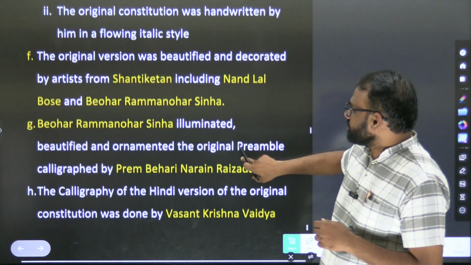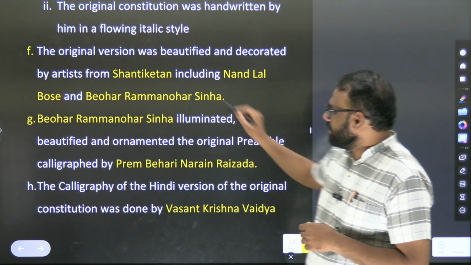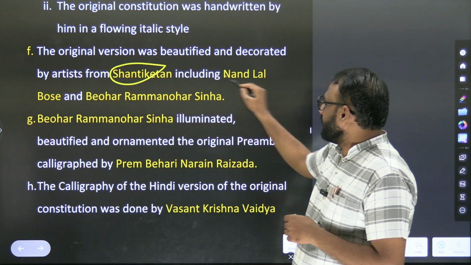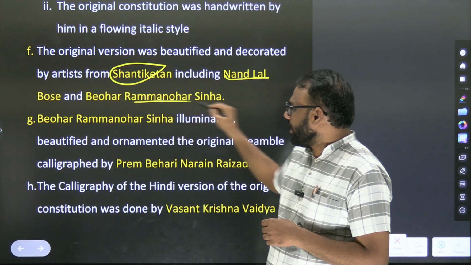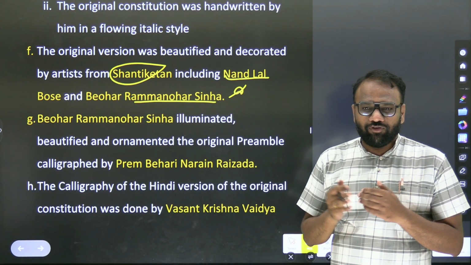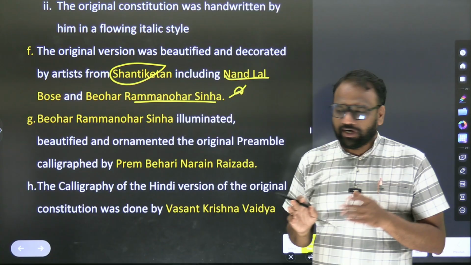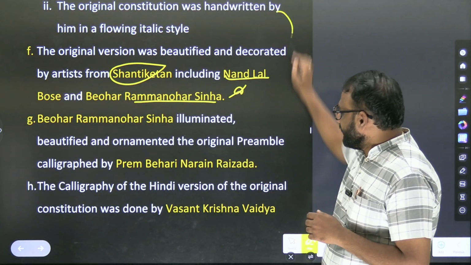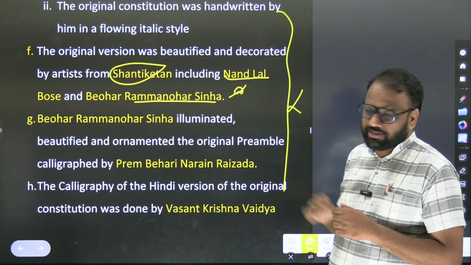The original version was beautiful and decorated by artists from Shanti Niketan, including Nandalal Bose and Bihar Ram Manohar Sinha. So they made it more beautiful. Again, when it comes to UPSC, they have never focused on such aspects. I leave it to you. At the end of the moment, if you do not have time, you will ignore all these things.